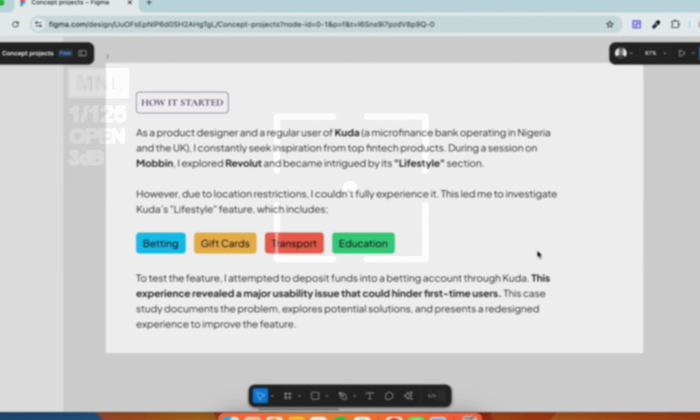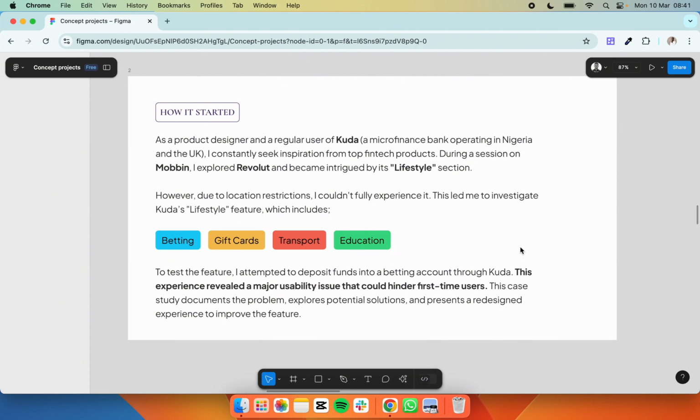As a product designer and a regular user of Kuda, I constantly seek inspiration from top fintech products, worldwide. During the session on moving, I explored Revolut and became intrigued by its lifestyle section. However, due to location restriction, I couldn't fully experience it. This led me to investigate Kuda's lifestyle feature, which includes betting, gift card, transport, and education.